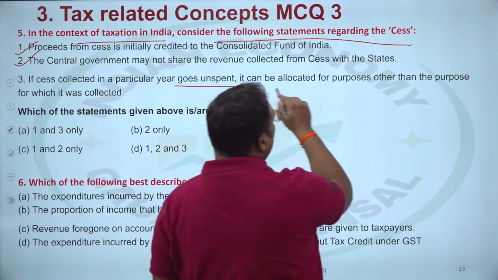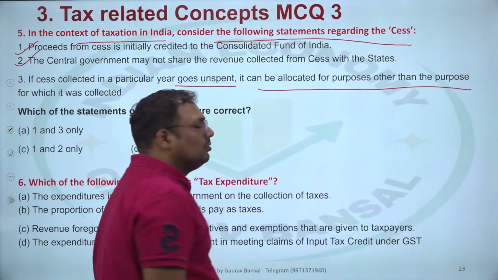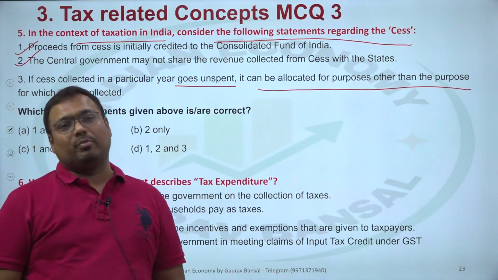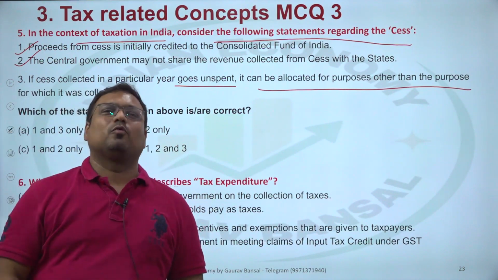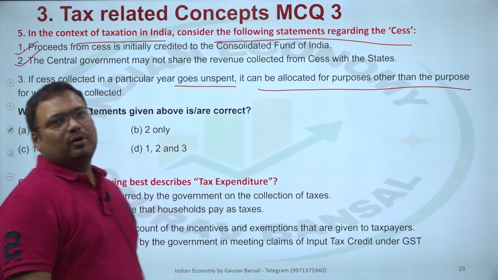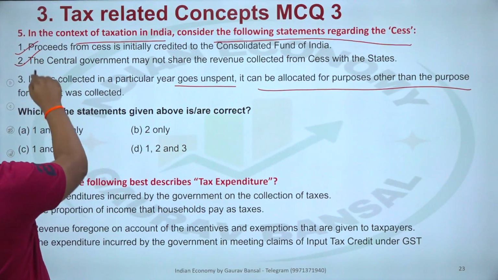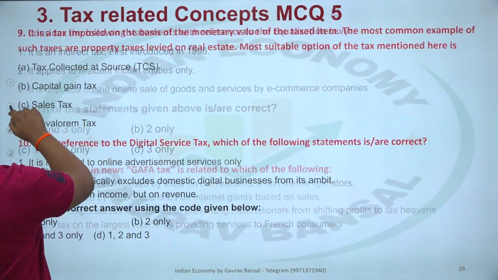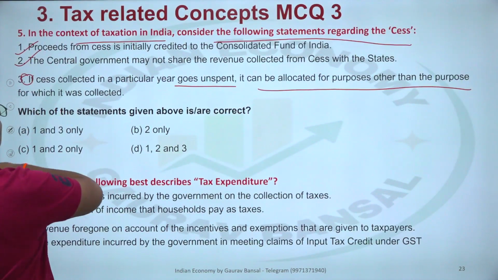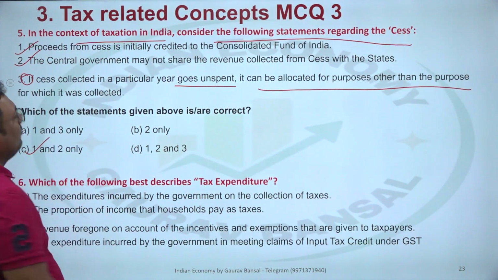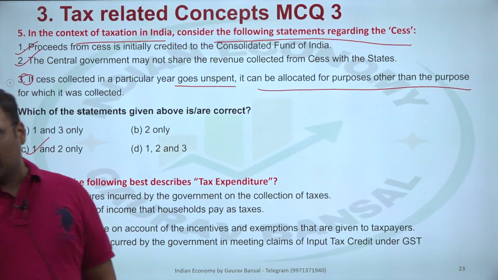Is it possible that government can use it for some other purposes? The answer is no, it cannot be done. It will be carried forward to next year. You have to spend it next year then, but you can't use it for other purposes. So third is wrong. Okay, so 1 and 2 only. C will be the answer for 5.